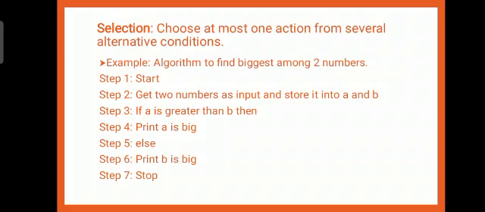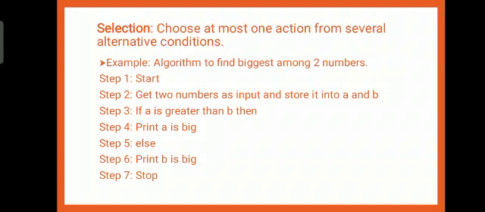Algorithm to find the biggest among two numbers. Step 1 is to start and step 2 is to get two numbers as input and store them into A and B. Step 3, if A is greater than B, then step 4, print A is big, else print B is big, and the last step is to stop.